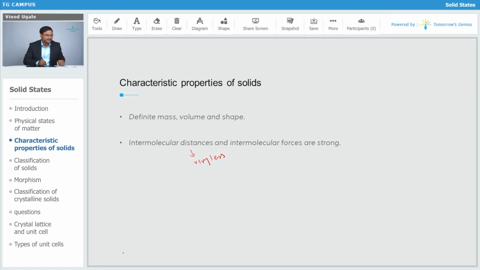Next property, constituent particles of solids have fixed position. That we have seen, they cannot move here and there, they are compact, held together by one another, strong intermolecular force. So they are only going to have vibratory motion, they will oscillate at their mean position only. That's the movement they can do.